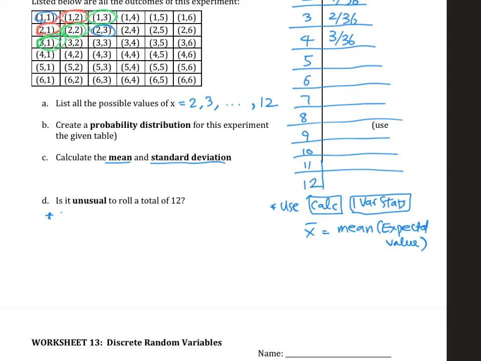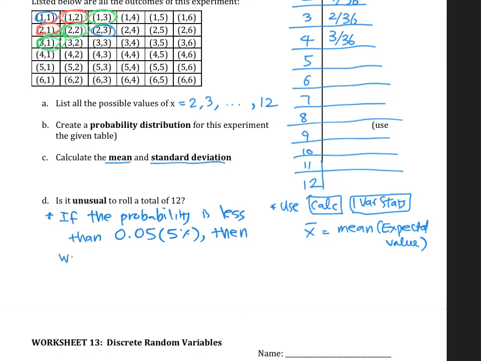So say if the probability is less than 0.05, which is 5%, then we can consider it to be an unusual event.